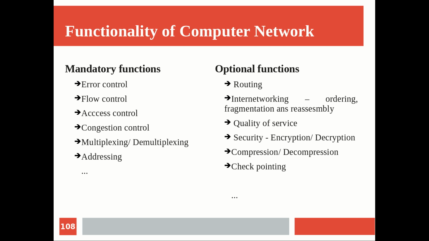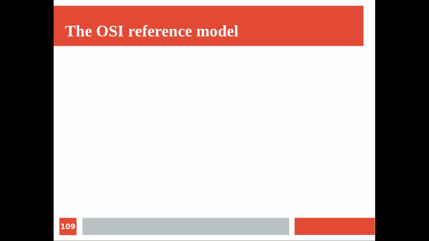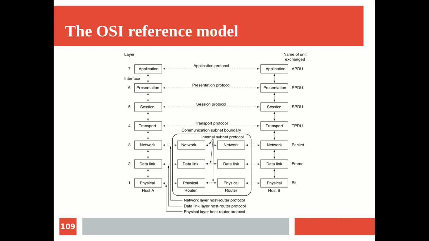So these functionalities, around 70 plus of them, we grouped into 7 layers. And this is a figure I have taken from your Tanenbaum textbook. So the same layering concept here is shown at both the sender and the receiver side. For example, host A is trying to communicate with host B, and host A will go through all the 7 layers, and B is also supposed to go through all these 7 layers.